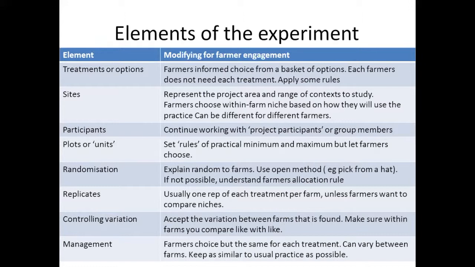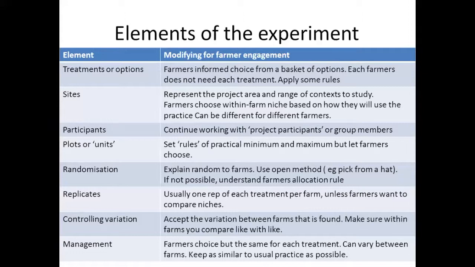So if they grow their cowpeas in the parkland under trees, that's where they should do the cowpea experiment. And if they grow their cowpeas in the field next to the homestead, that's where they should do their experiment.